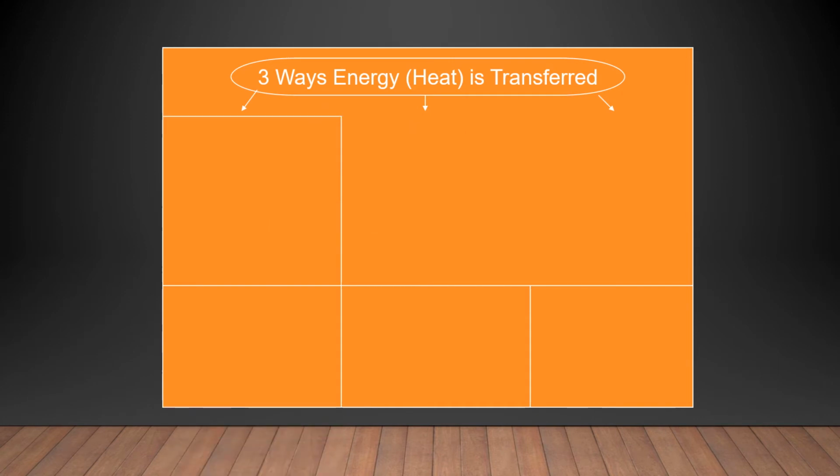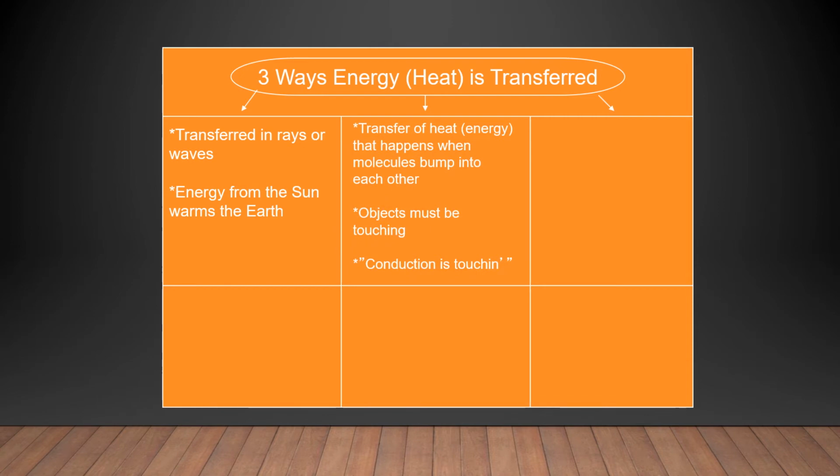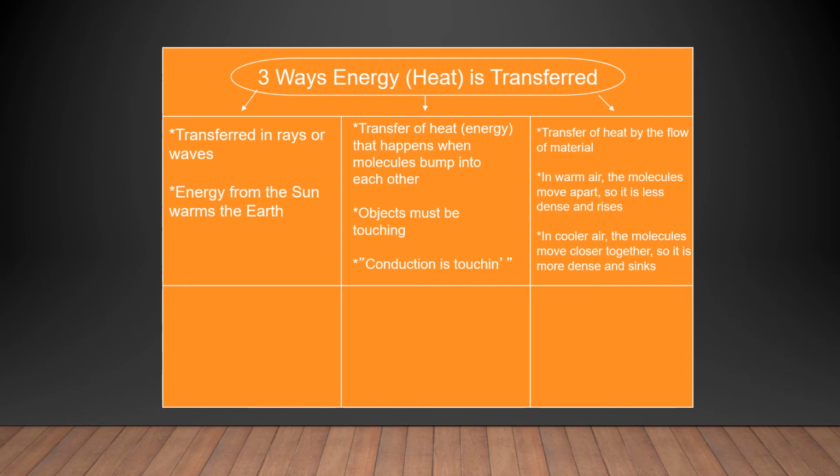And these three ways of heat transfer differ in these particular points. Transfer in rays or waves, this is radiation. Transfer of heat that happens when molecules bump into each other, that is conduction. And transfer of heat by the flow of material, this is convection. Energy from the sun warms the earth, this is an example of radiation. Then objects must be touching, and heating the vessel is an example of conduction. And cooler air or an air cooler is an example of convection.